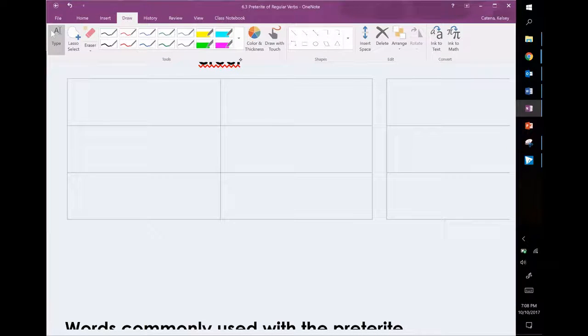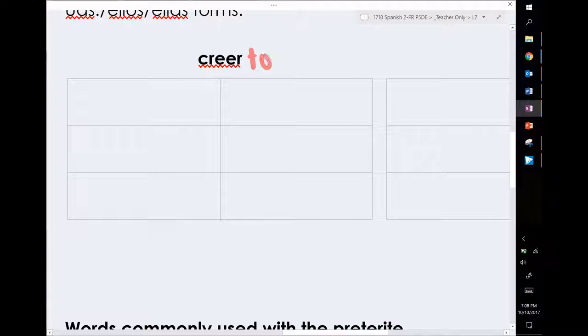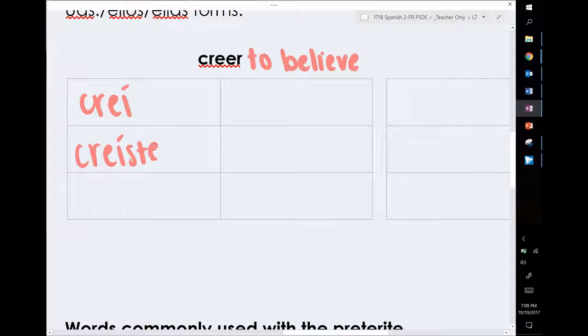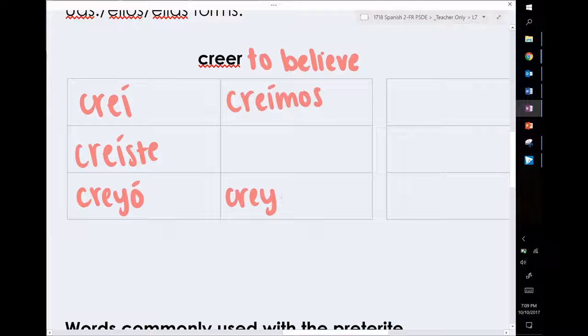So if we have the verb creer, which means to believe, here are its conjugations in the preterite. Creí, creíste, creyó, creímos, and creyeron. There are two things that make this verb irregular. Take a look at the conjugations and tell me what two things make this verb irregular.